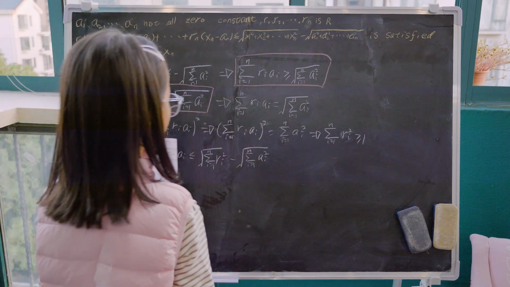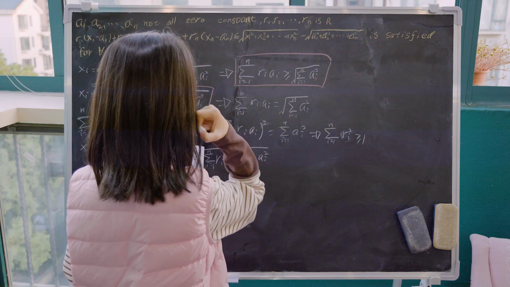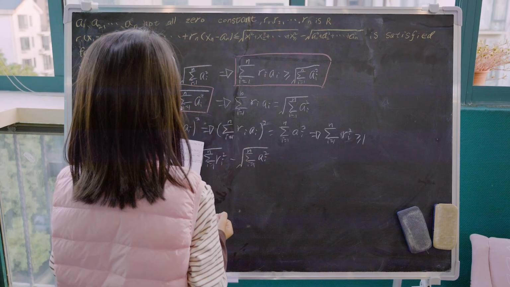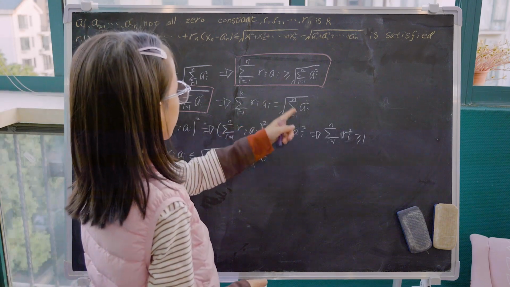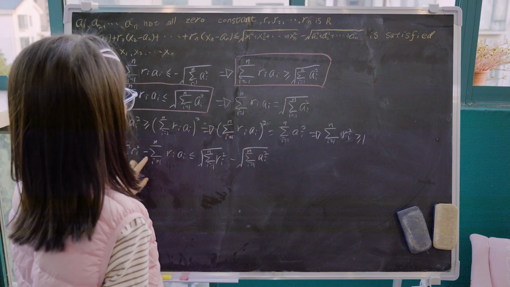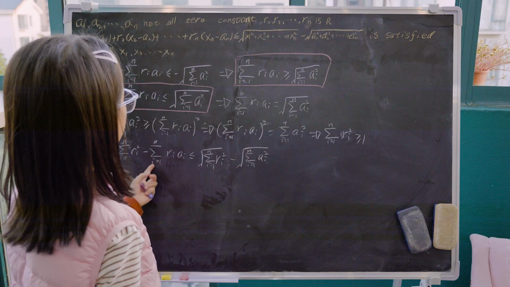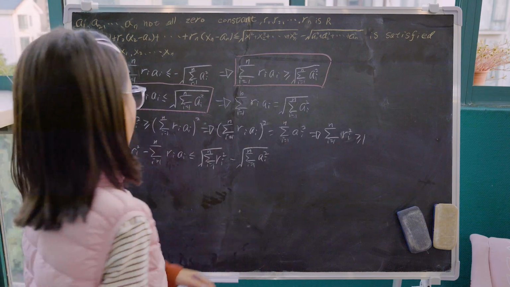Okay. And the next step is, because we have the thing right here, these two are the same, so they can be canceled out.